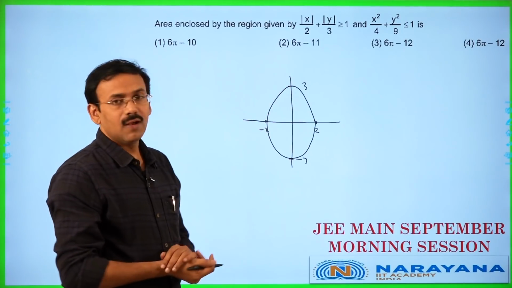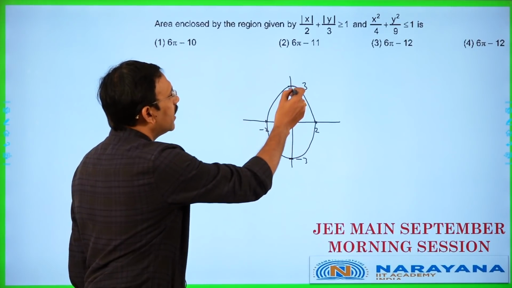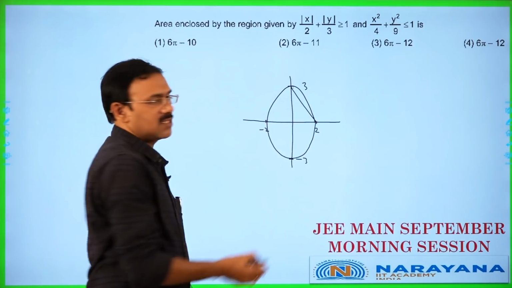Whereas the first one, mod x by 2 plus mod y by 3, means when both are positive, it represents a line with x-intercept 2 and y-intercept 3. This is the one.